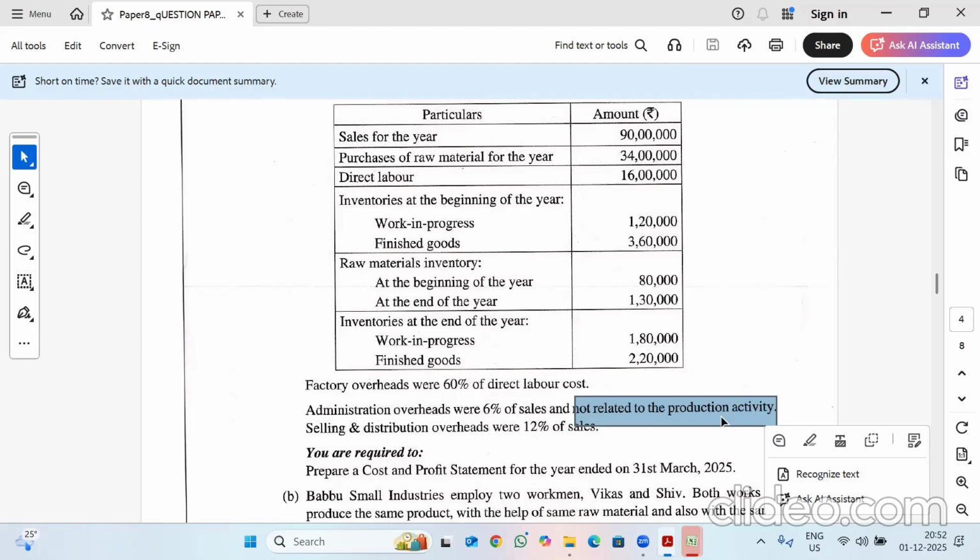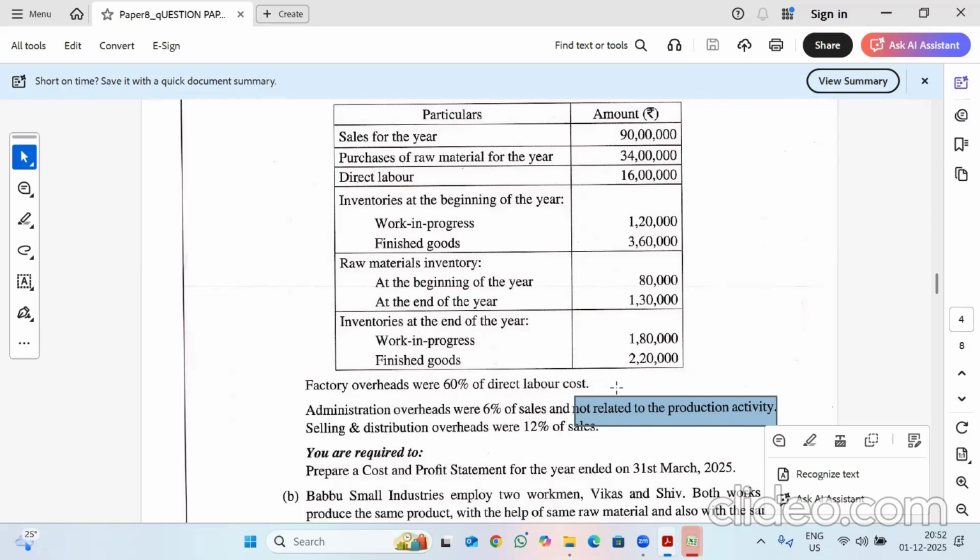So in this particular sum, my production activity is in no way related to administrative overheads. That means my production is completed at the stage of incurring this manufacturing. So this makes our answer different.